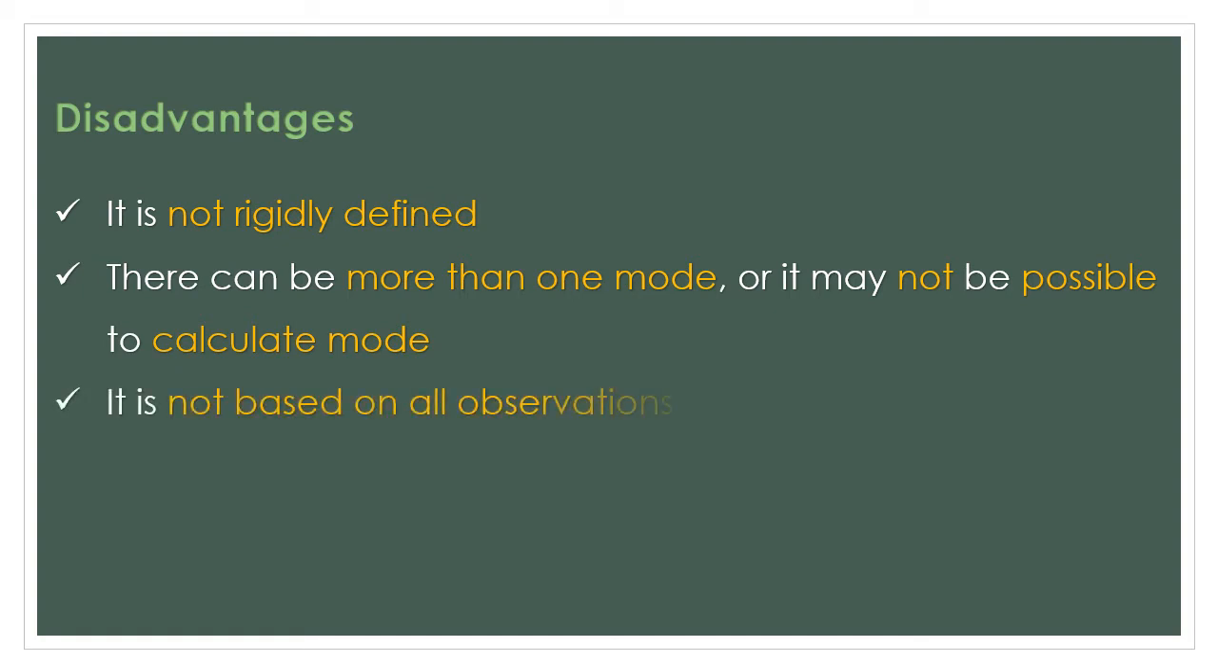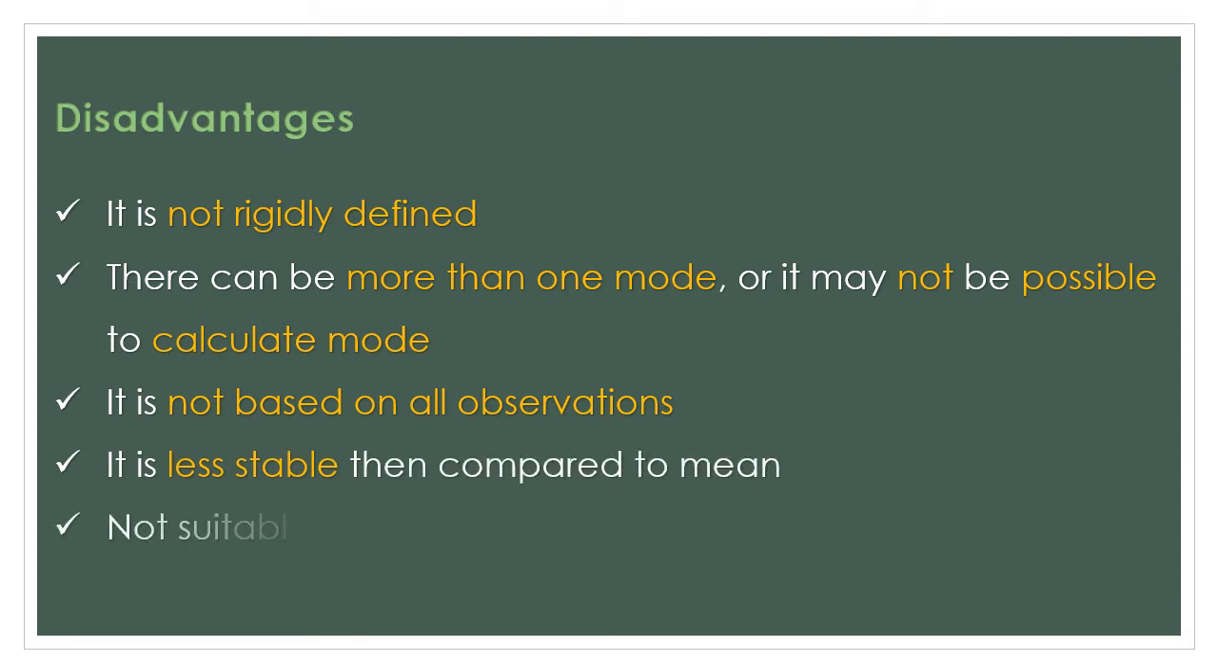It is not based on all the observations, which is one of the major flaws of the positional averages. It is less stable compared to mean. And the last one, it is not suitable for further algebraic calculations. That means mode or median are usually not used for further calculations because they are not that perfect an average. The best averages are arithmetic mean and geometric mean, and those are used for further calculations.